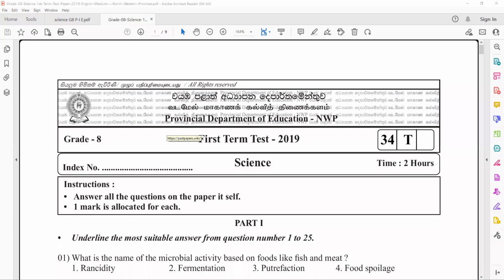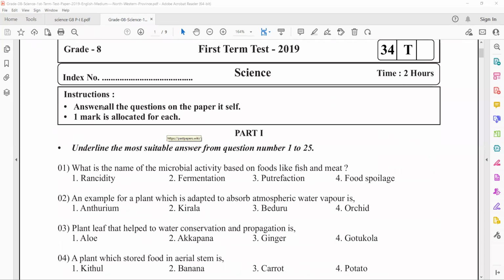Okay, right. Now I'm going to explain the past paper which was held in 2019 in Northwestern Province. Here you have part one and part two. Part one will consist of 25 MCQ questions. The instructions are given here.